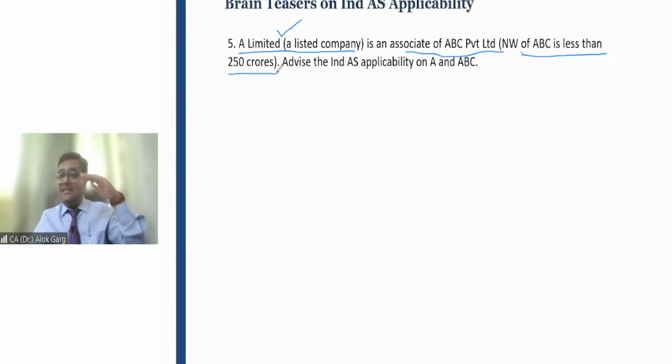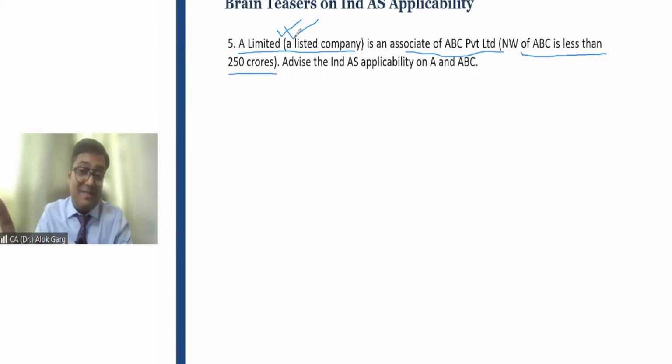Sir, since you are saying Ind AS is not applicable to ABC Private Limited, of course AS will be applicable, right? Yes. Now, A Limited is an associate of this ABC. So ABC has to do the consolidation now. And ABC is preparing its accounts as per accounting standard. Sir, how will ABC do the consolidation in that case? In that case, A Limited will prepare accounts as per accounting standard for the purpose of consolidation of ABC Private Limited.